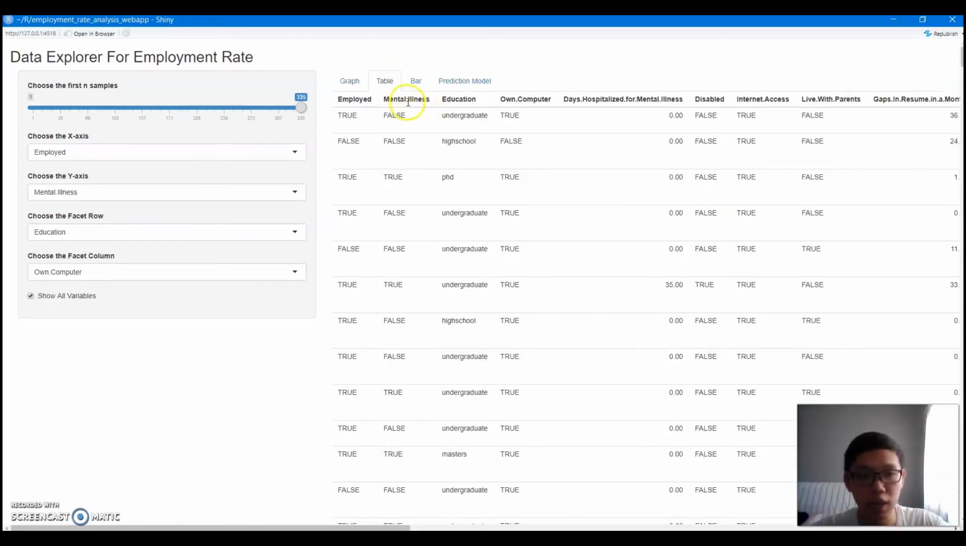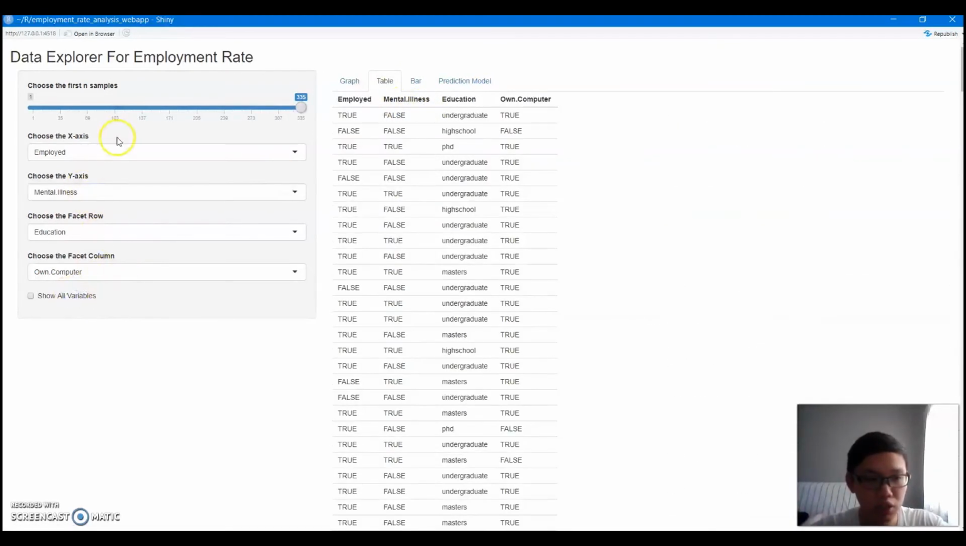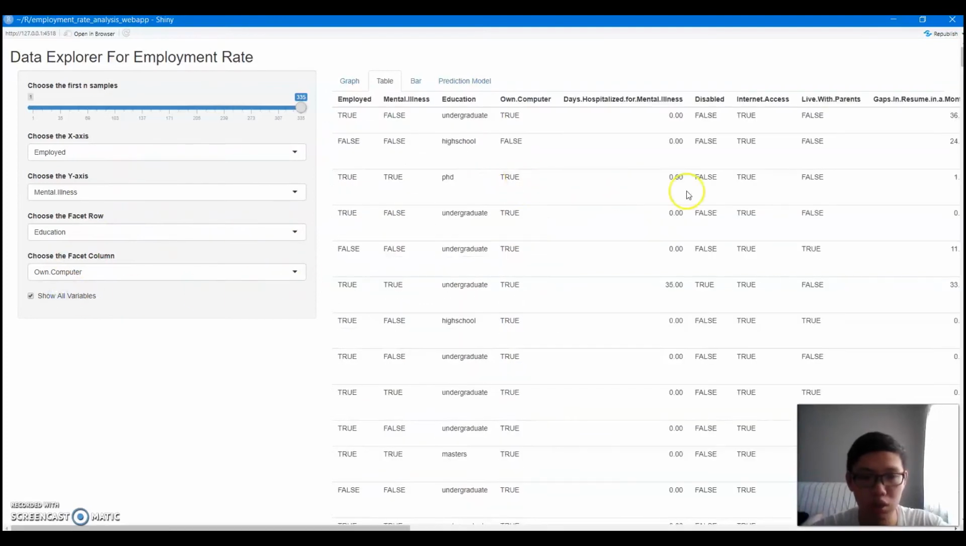Then the table. By default, the table will only show these four variables. If you want to show all the variables, you can click on this and it will show all.